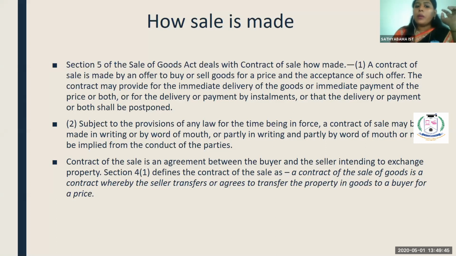The contract may provide for the immediate delivery of the goods or immediate payment of the price or both, or for payment by installment, or that the delivery or payment or both shall be postponed. It may even be a credit purchase. But once the property is transferred from one party to another, when there is an offer and an acceptance, there should be a price. It is not that the price should be paid immediately; it can be paid in future.